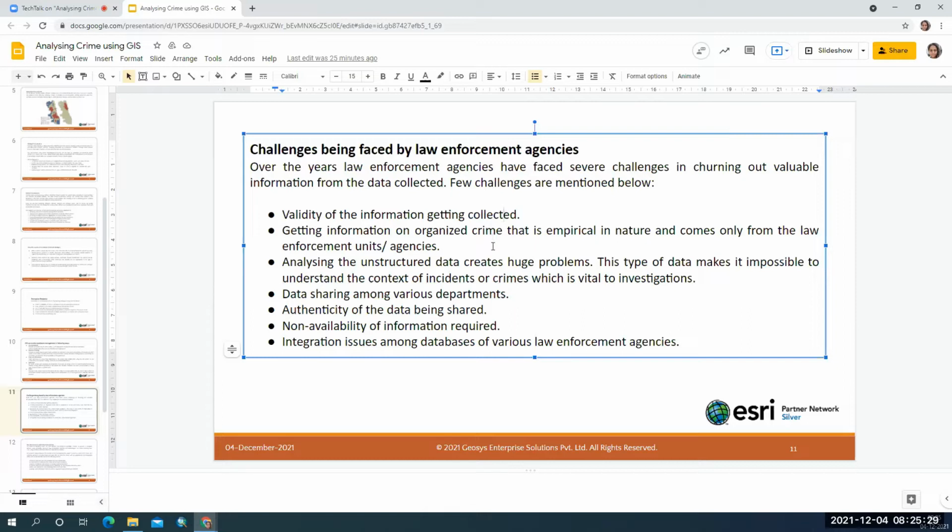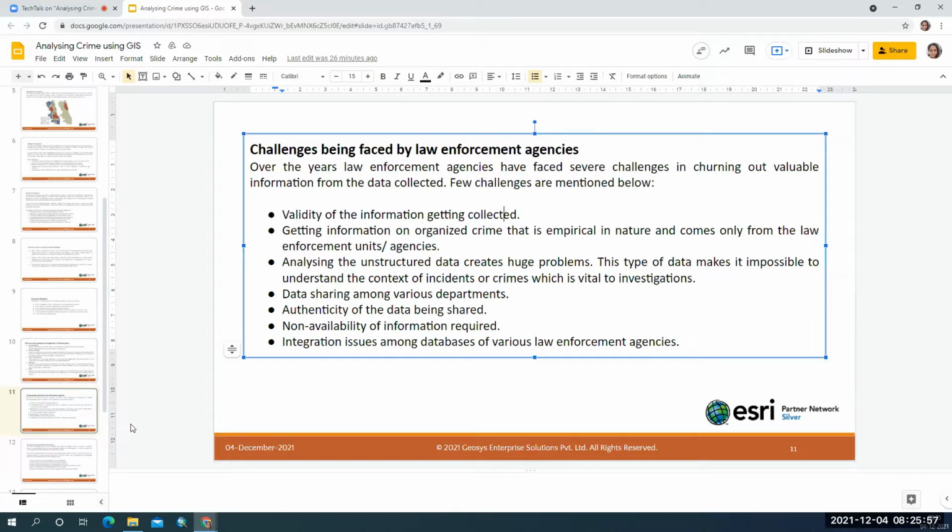And not only the validity of the data, but also the authentication of the data is a question for law enforcement agencies when they take the crime data. A few other challenges are missing information and missing clues, so they are not able to get meaningful structured information.